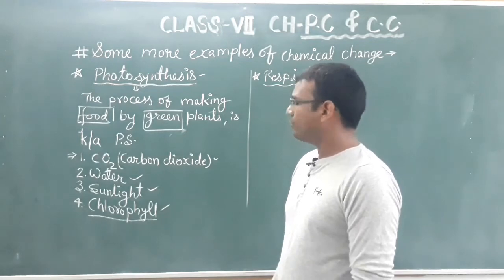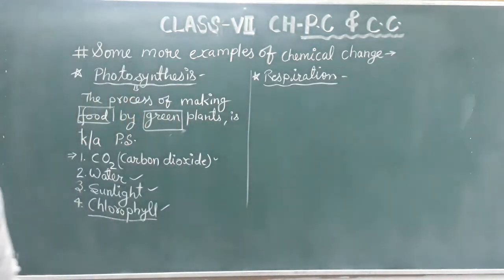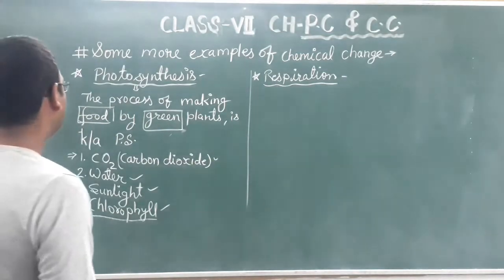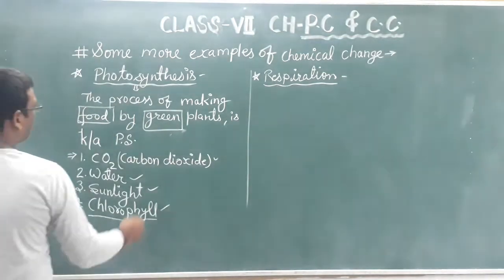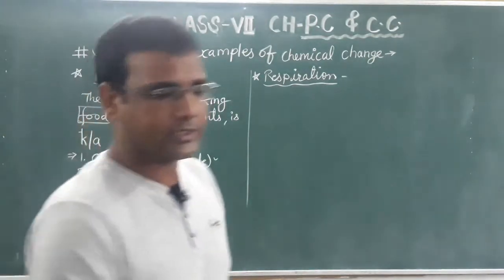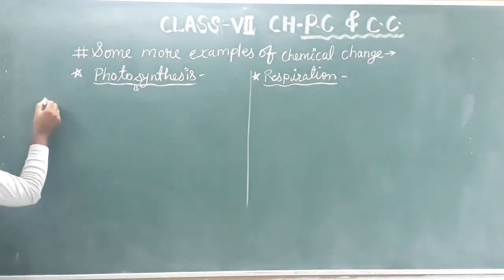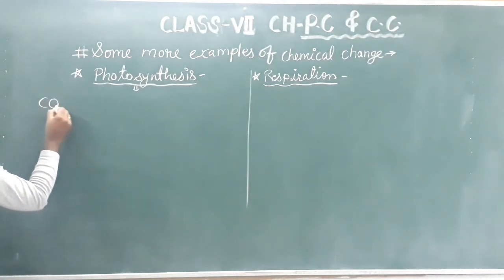Now if we want to write it as a chemical change, see what is formed in this chemical change, that is important for us. Look here, what are the important things required by plants for performing photosynthesis?